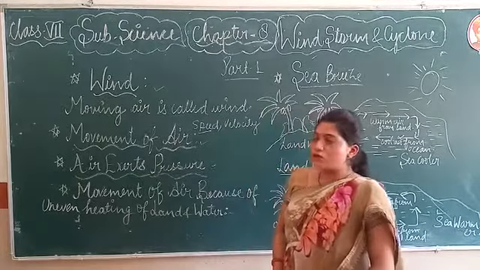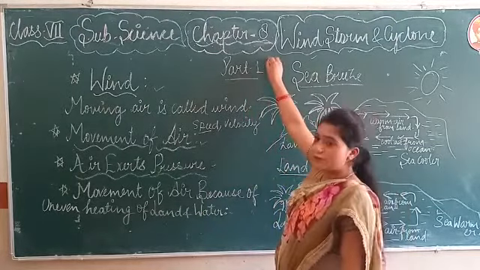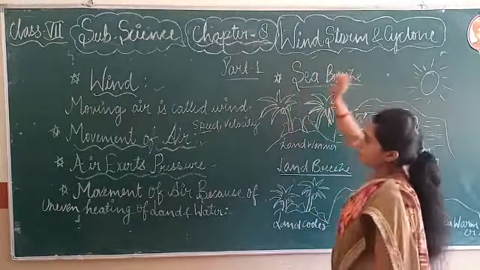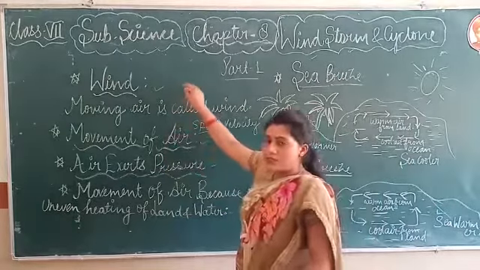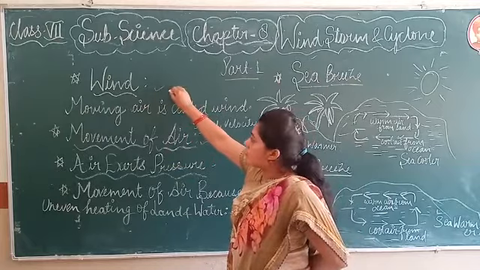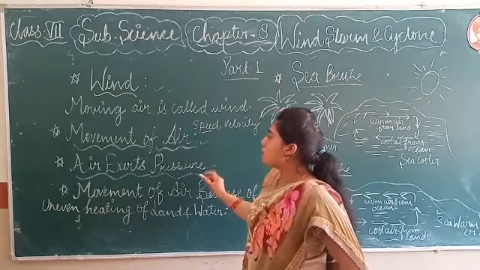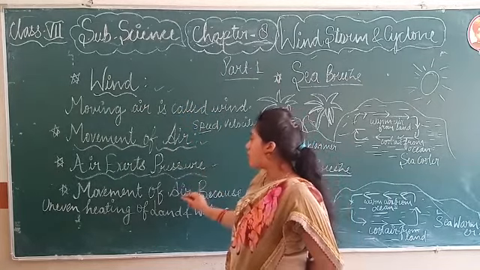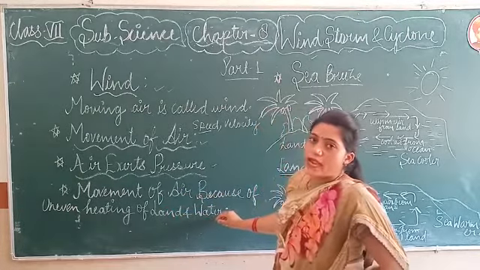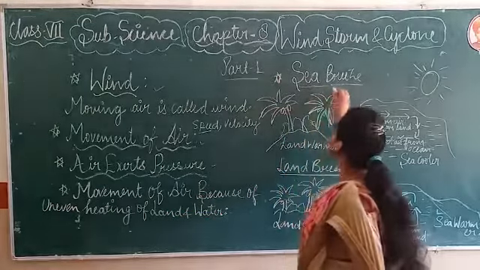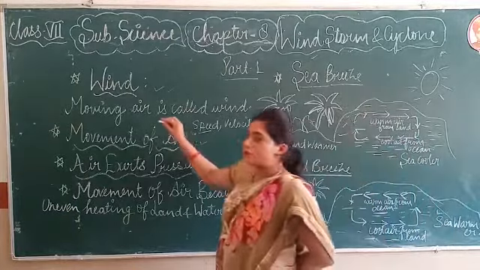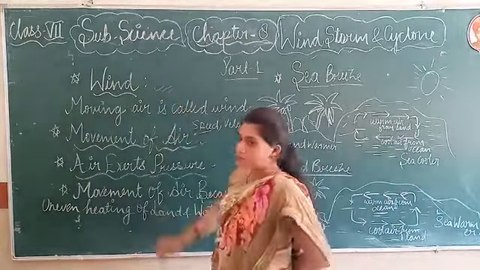Today in this video, we will start chapter number 8, and the name of the chapter is Wind, Storm and Cyclones. In this video, we will cover a few topics like what is wind, movement of air, air exerts pressure, and movement of air because of uneven heating of land and water. In this topic, we will discuss sea breeze and land breeze. So let's start with the first topic, that is wind.